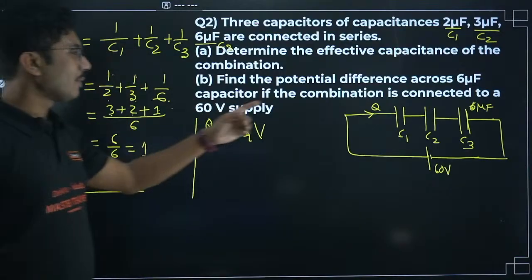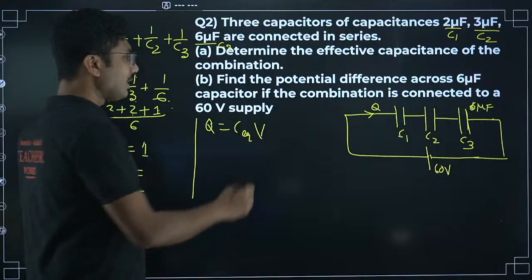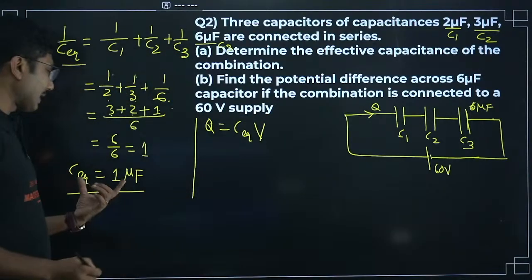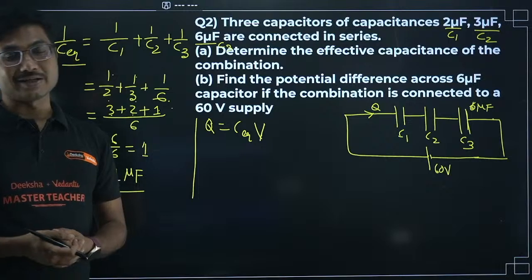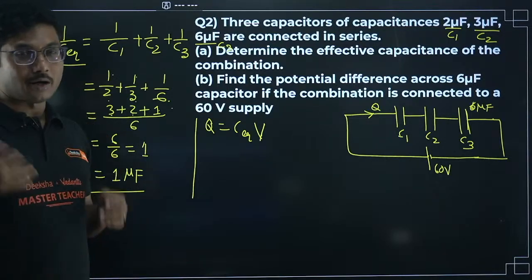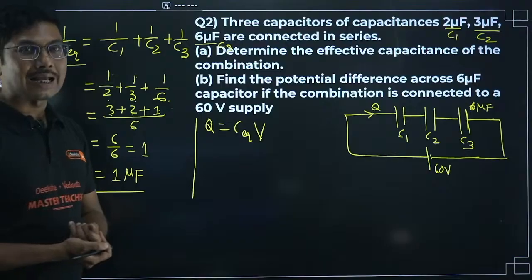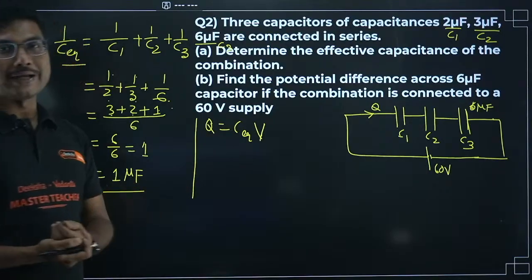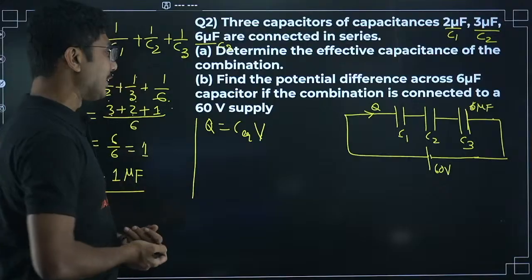This same charge is applicable for the equivalent circuit as well. So if you can calculate the equivalent capacitance, we can calculate the charge, similar to the current in the case of a combination of resistances. If you can calculate the equivalent resistance, we can calculate the current. Similarly, we can calculate the charge when we are considering the equivalent circuit.